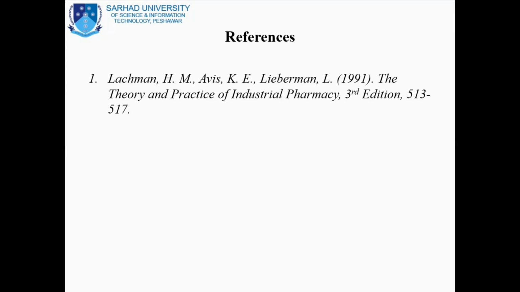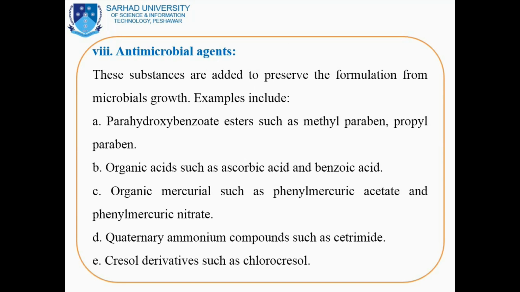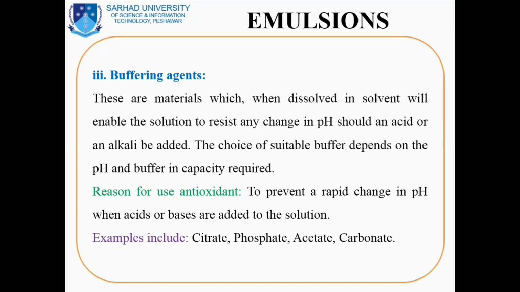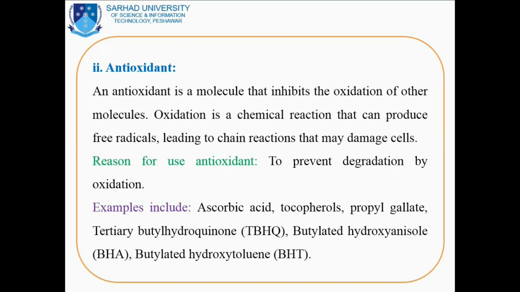But remember that these are under the title of the pharmaceutical emulsion chapter. In the emulsion chapter, under chemical and physical parameters, you can consult all these in detail.